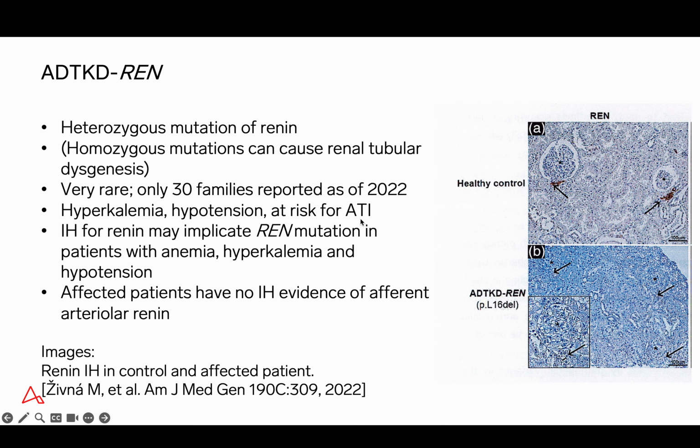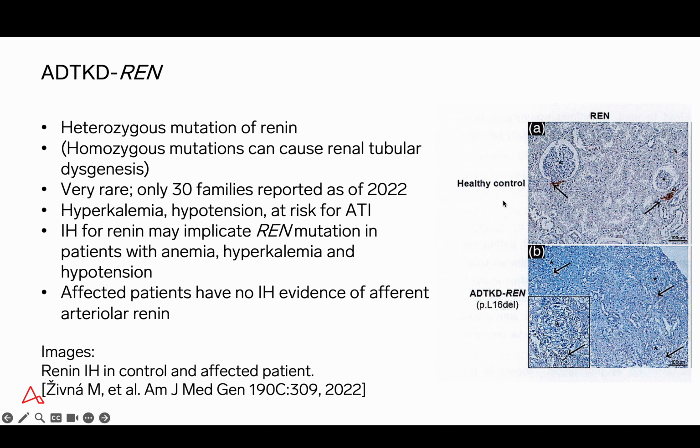These patients characteristically present with hyperkalemia and hypotension and are at risk for acute tubular injury, and it's possible renin immunohistochemistry may play a role in identification of this mutation. This is based on a single case report, again by the same group, published in 2022.